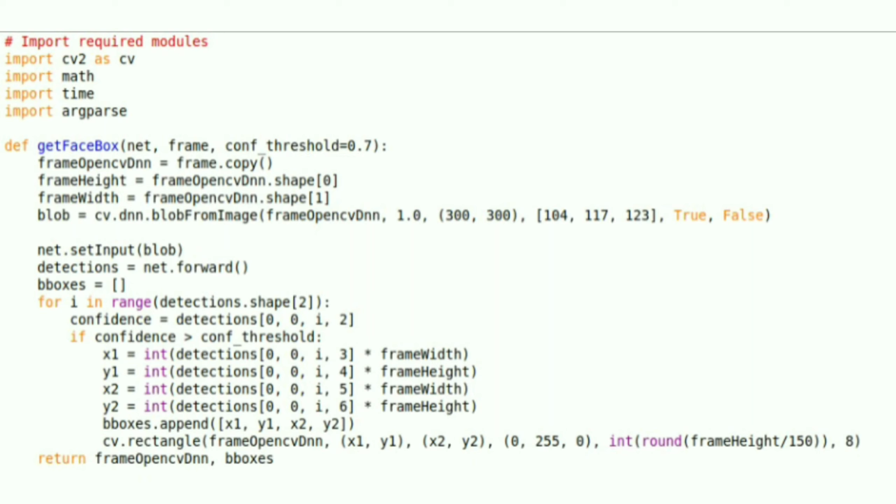Now, to get the mean values, scale the values by the scale factor, and crop the image from the center, we need to use blobFromImage. Now, the blob will be used to set the input and detection will start to get performed and append all the frame width and height with B boxes and return output in the form of frame OpenCV and B boxes.